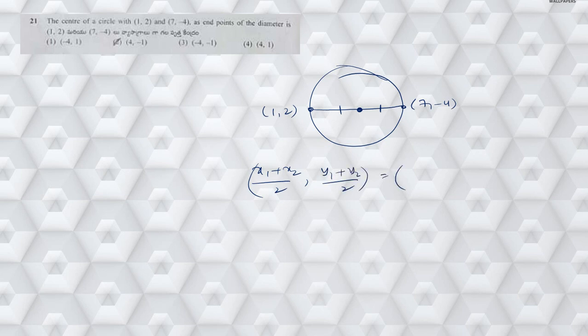Now applying this, what am I going to get? 1 plus 7 by 2 comma 2 minus 4 by 2. So 1 plus 7 is 8 by 2, which is 4. 2 minus 4 is minus 2, and minus 2 by 2 is minus 1. Hence the answer is 4 comma minus 1. So this particular formula is called the midpoint formula.